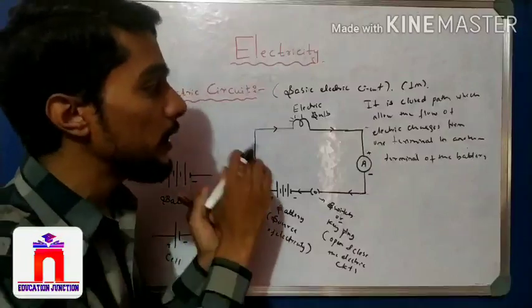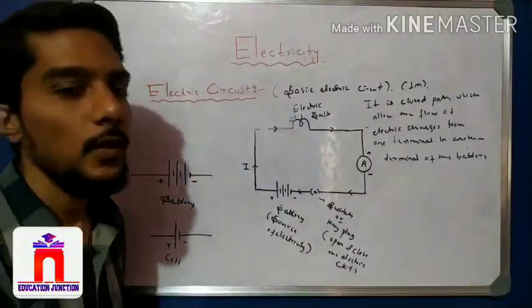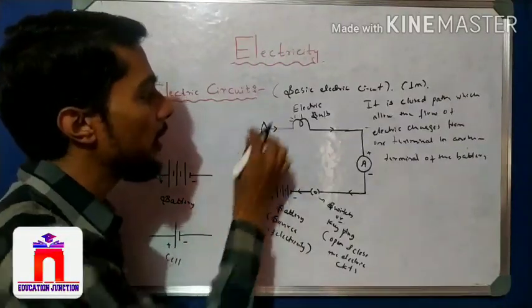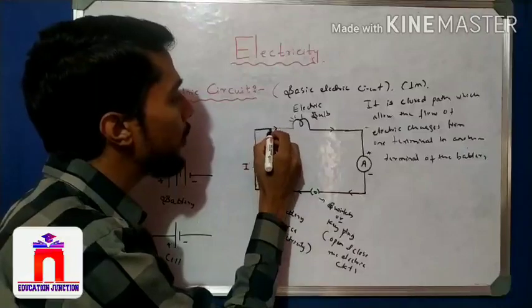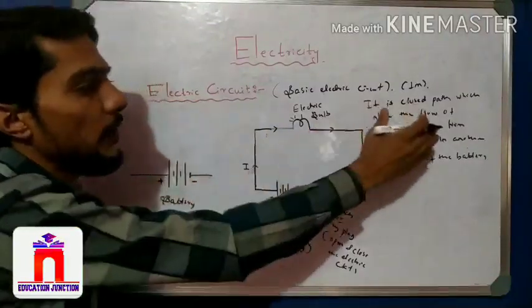A circuit must be closed. There is no opening. If I open here, it is not a circuit. Why? Because it is not continuous. It is broken here. We have to make it closed, and only then do we call it an electrical circuit. So this is the meaning of an electrical circuit.